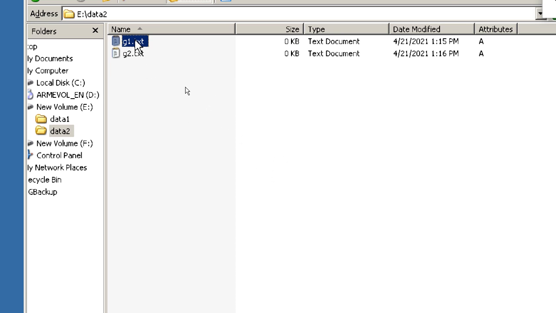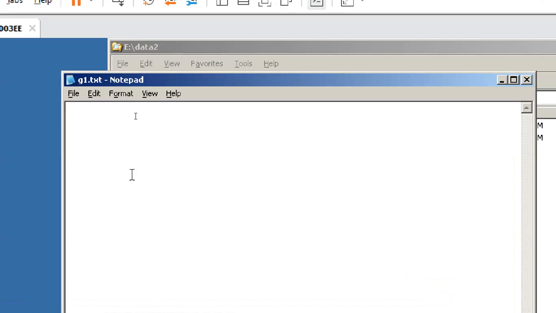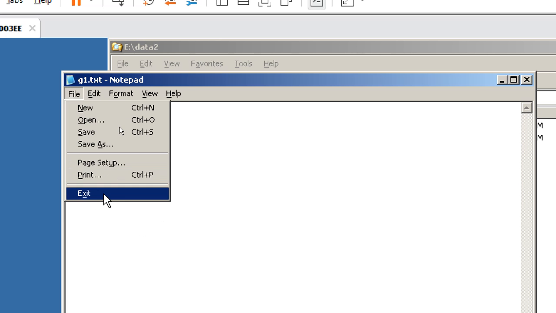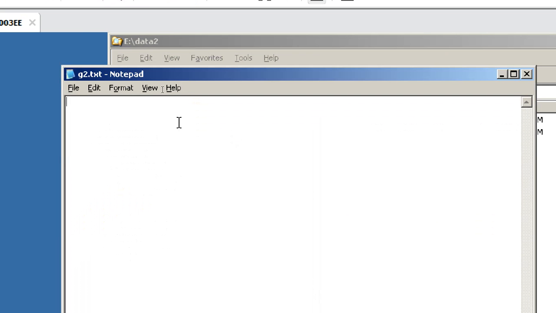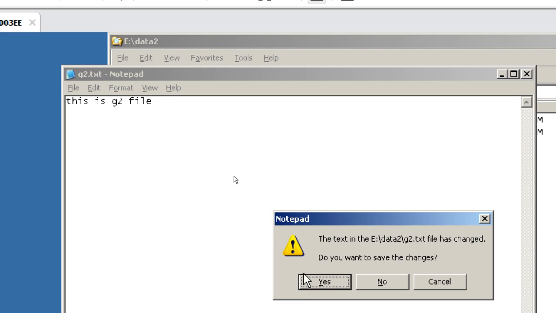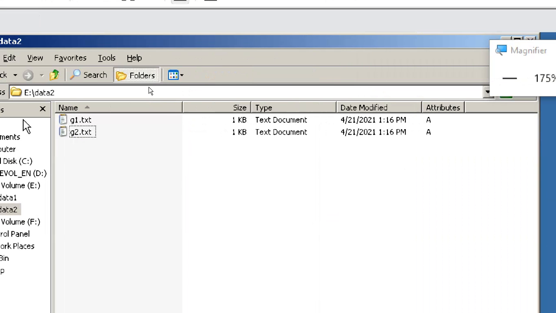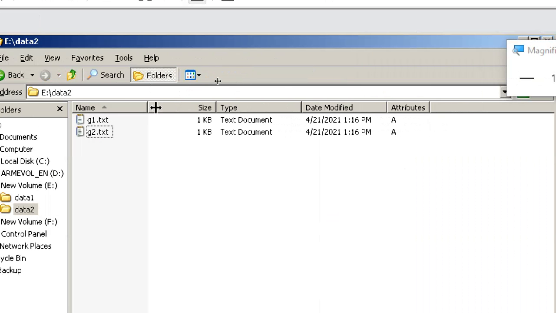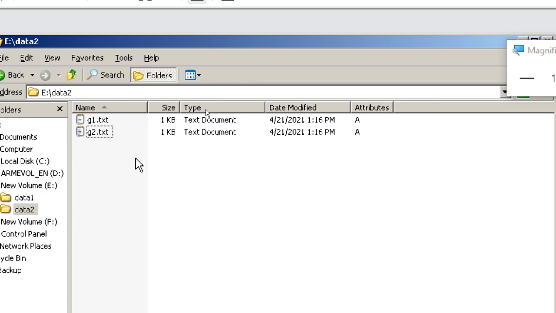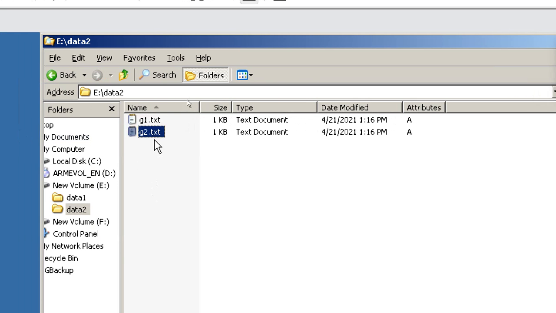Two files I can put. If you want, you can add the text, this is g1 file. So I created two files in this.